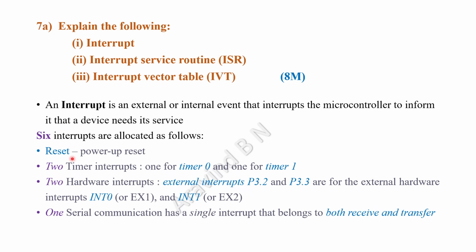First one is the reset, that is power on reset, and then two timer interrupts, timer 0 and timer 1, two hardware interrupts, that is external interrupt with respect to pin 3.2 and pin 3.3. We call them as INT 0 and INT 1. One serial interrupt is available which covers both for receiving as well as the transfer operation. So this is all about the first sub question, that is interrupt.